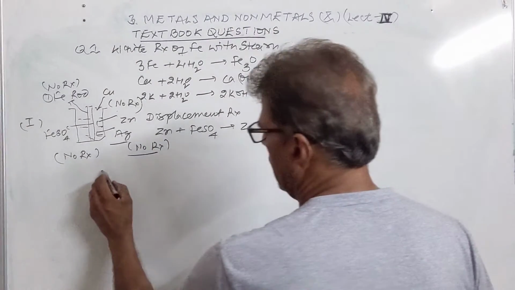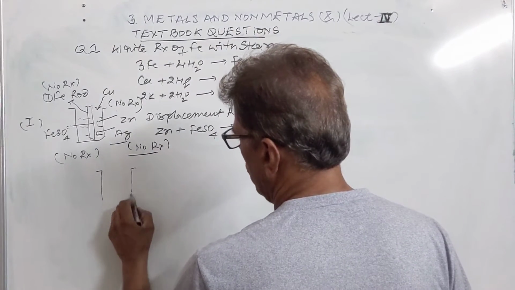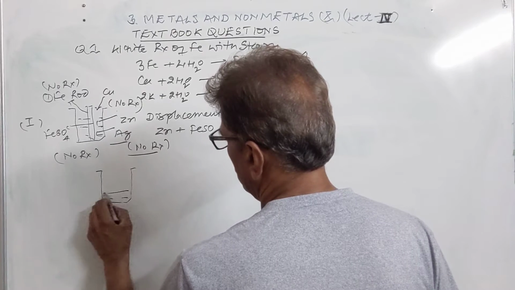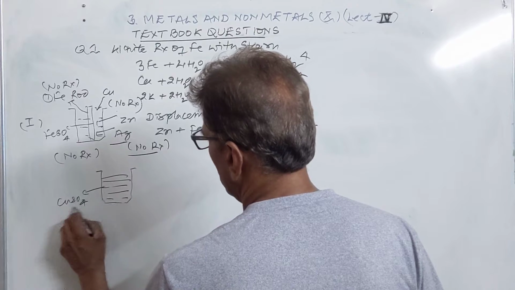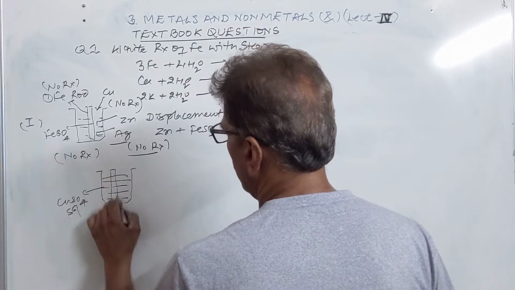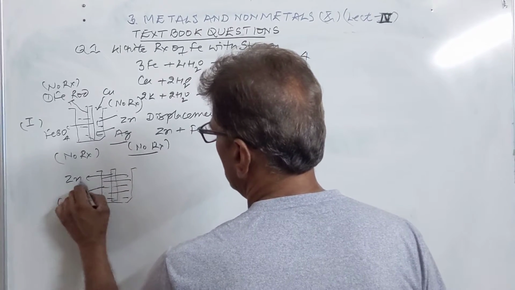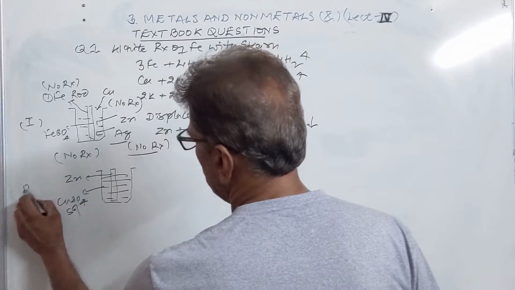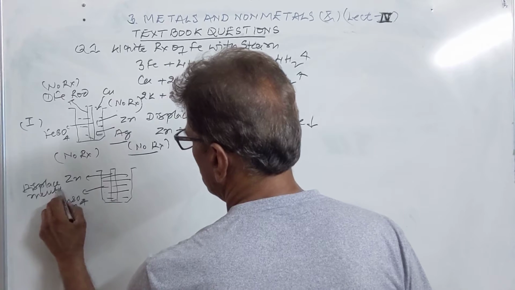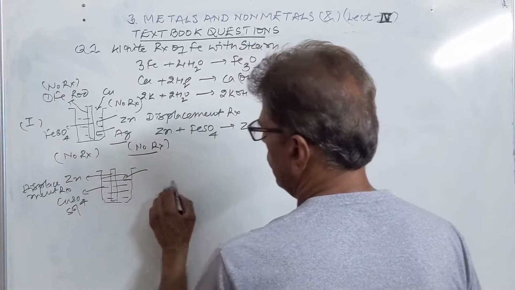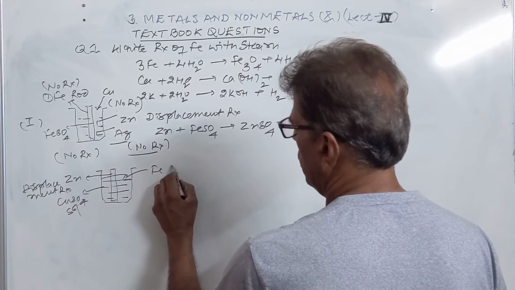Then we have the next solution, that is copper sulfate solution. We are adding zinc rod. Displacement reaction will be shown. Then we add to it an iron rod.